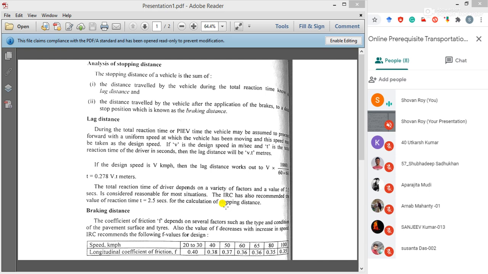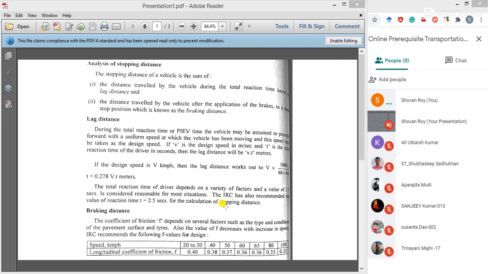We as engineers, and traffic engineers also belong to civil engineering, design some speed for a particular zone or road. That is called the design speed.